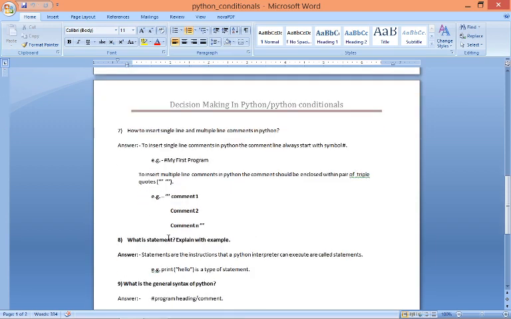Now the second question is, what is a statement? So basically statements are the instructions that the Python interpreter can execute. Like for example, print hello. This is a statement. The function of this statement is to print this word hello on your output screen. Suppose you are taking an input from the user, then the syntax of this is called an input statement. Okay.